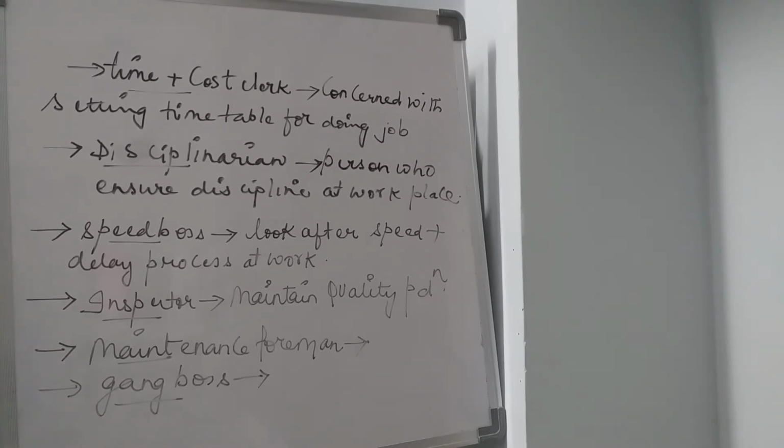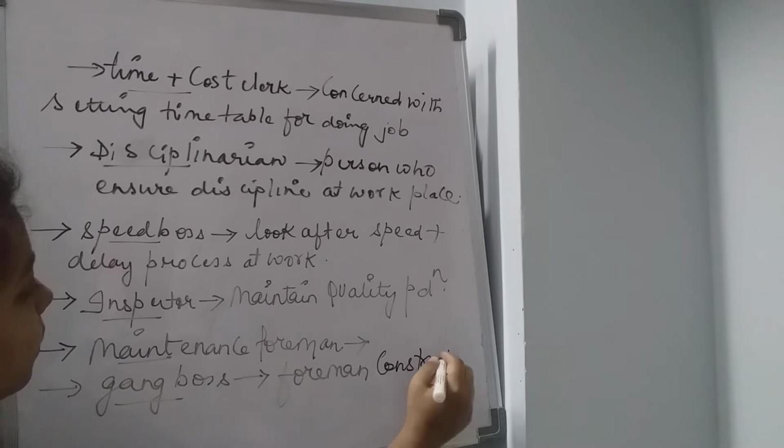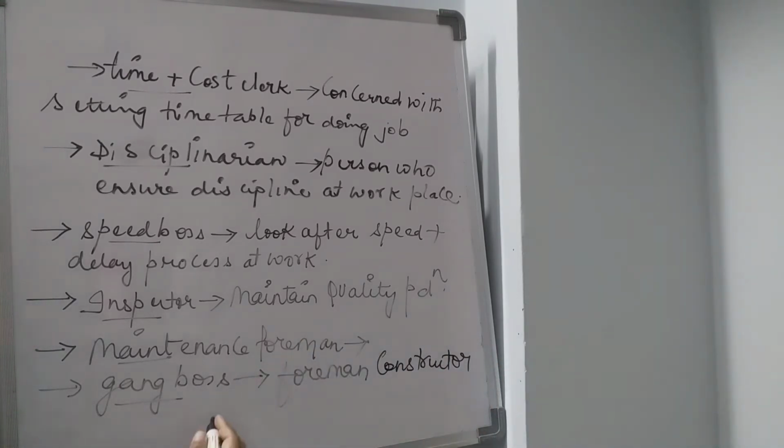He is also called a foreman constructor. And he is actually also called a supervisor. So he is actually the main person who will be concerned with each and every aspect.